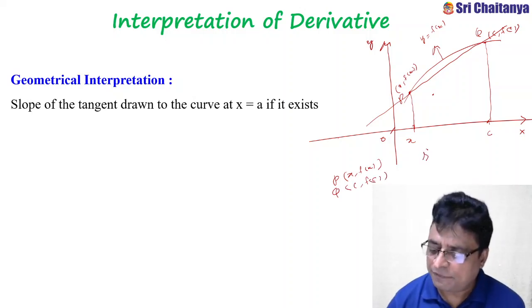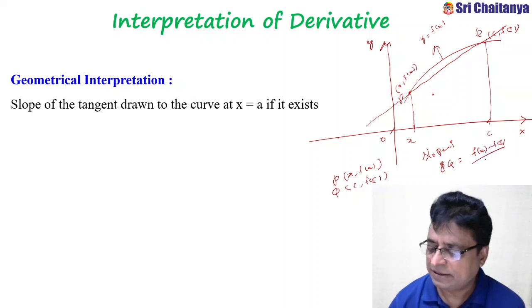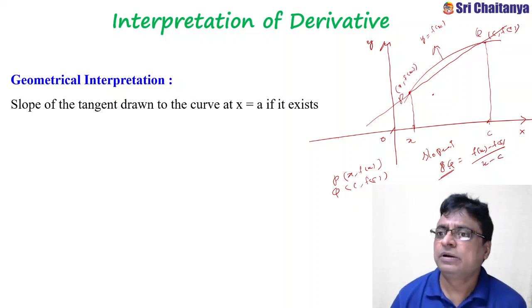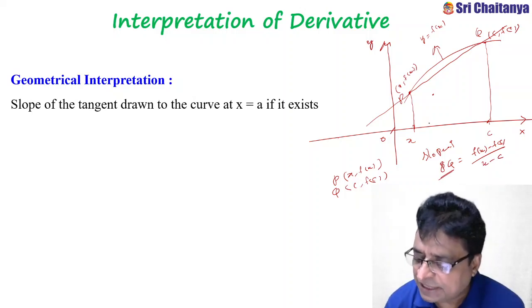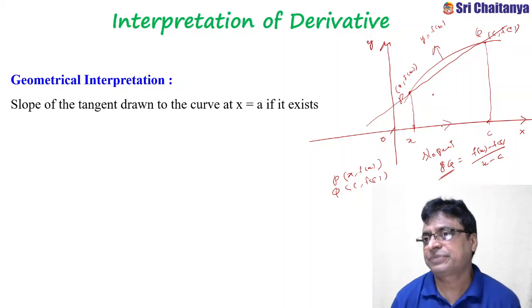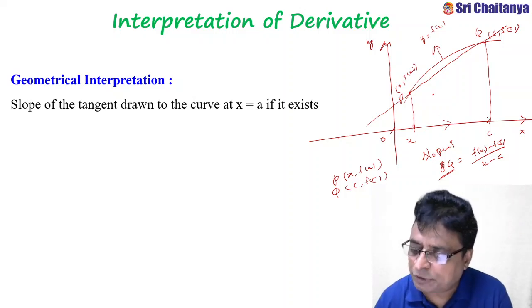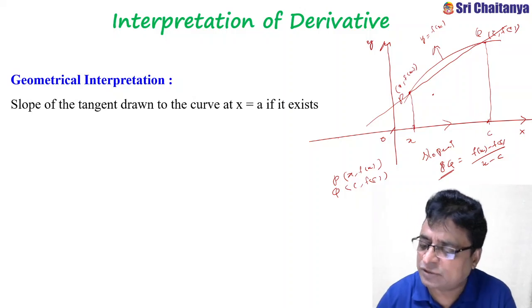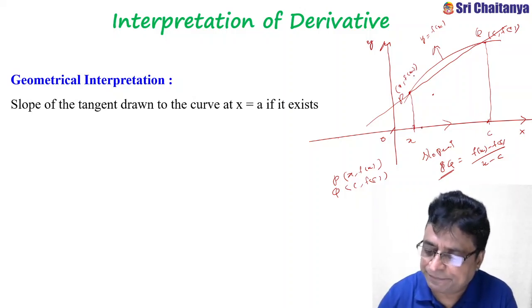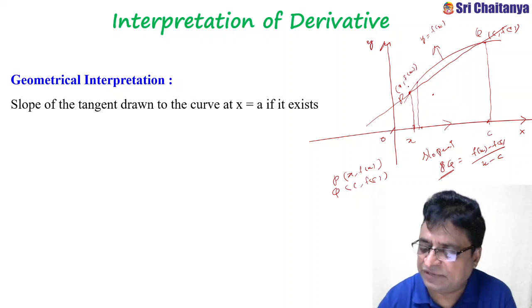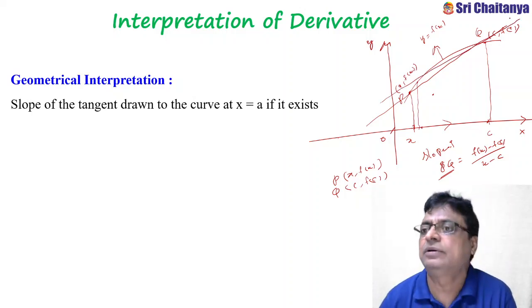So what is the slope of the secant PQ? Because it is a two-point formula, I can write it as f of x minus f of C by x minus C. This is the slope of PQ. What will happen if x approaches C? Suppose x is here, then the corresponding point P is like this, and this becomes the secant.